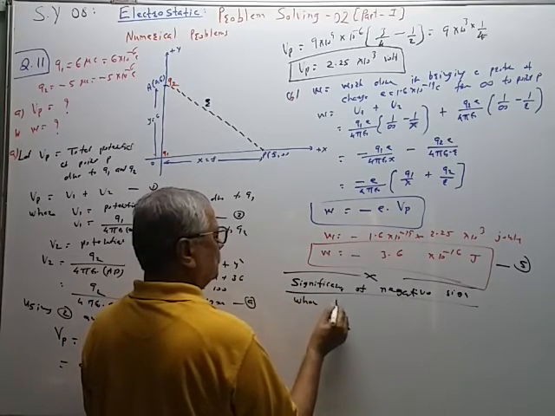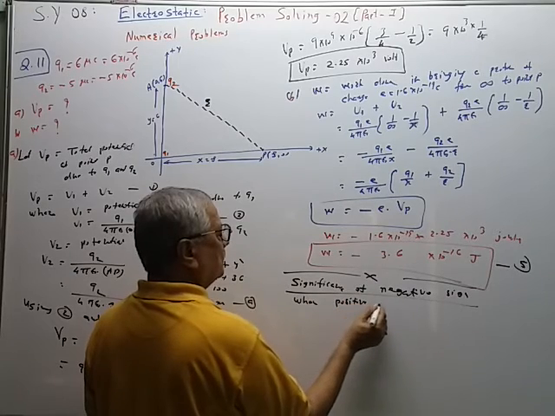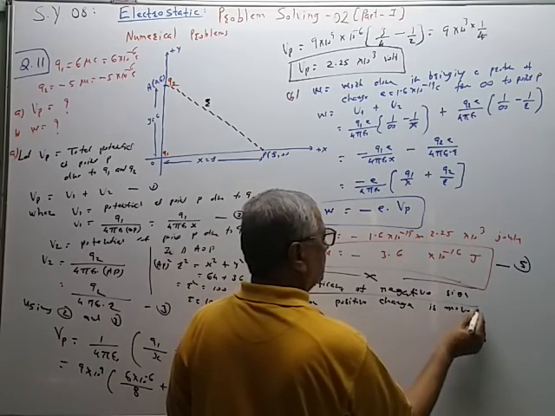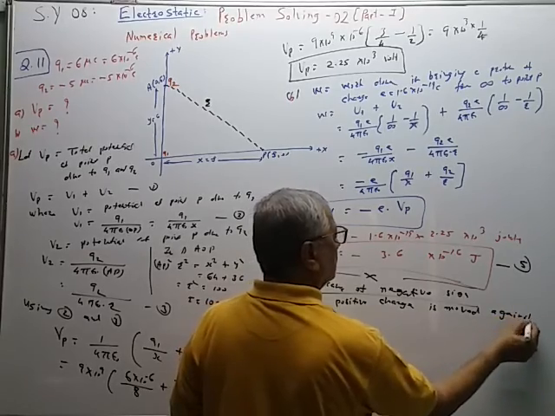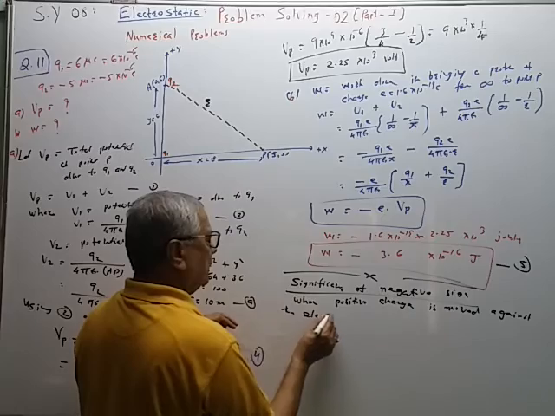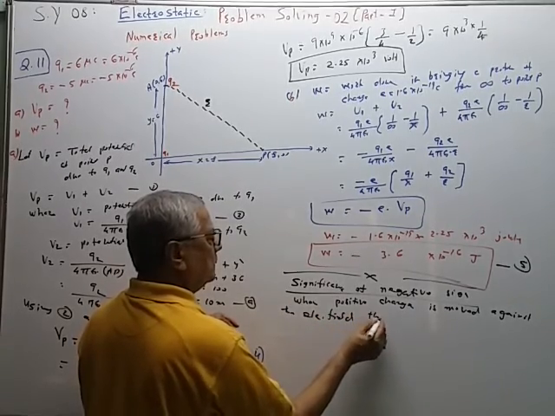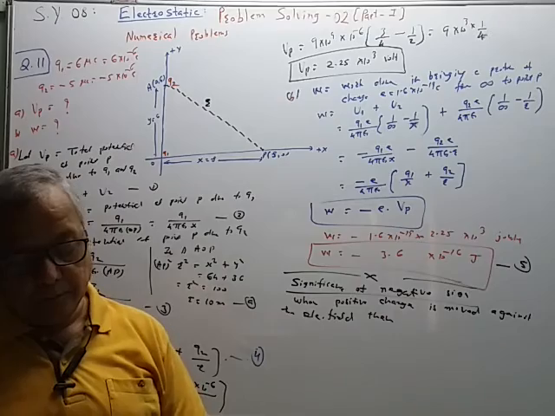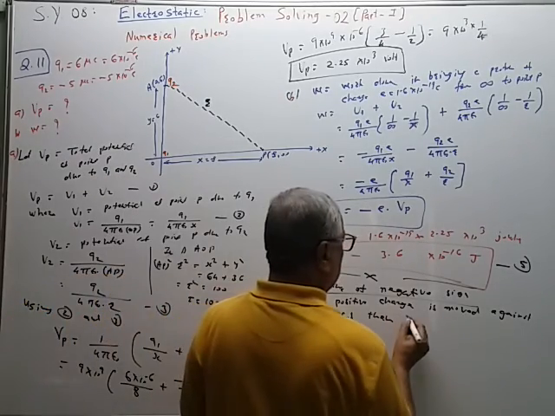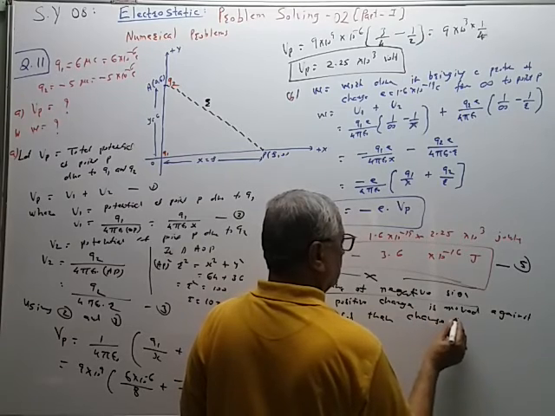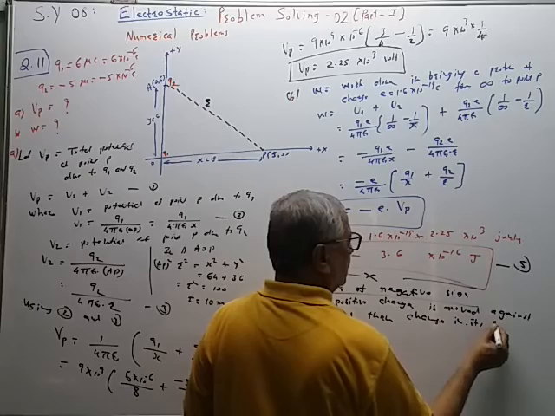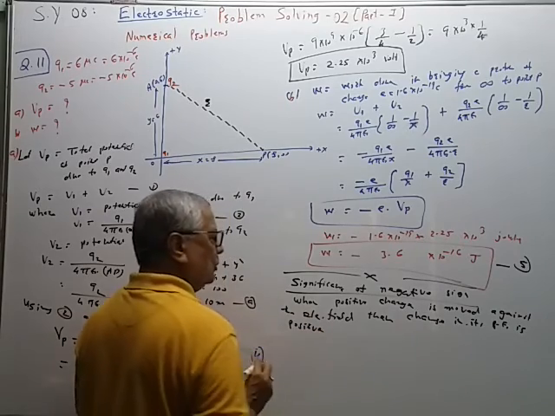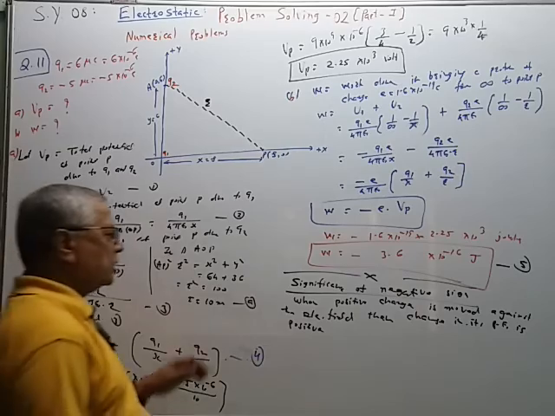When a positive charge, the proton's charge is positive, when a positive charge is moved against the electric field, then the change in its potential energy is positive. Potential energy increases because we are moving against the force of repulsion.